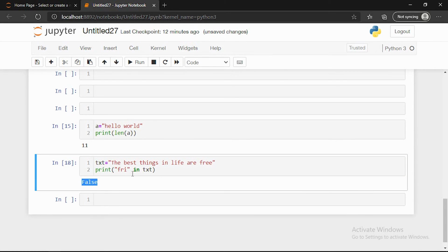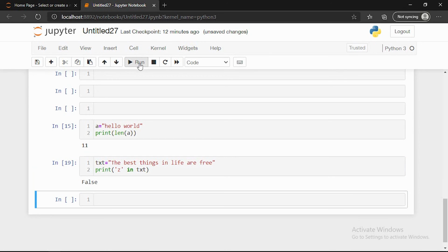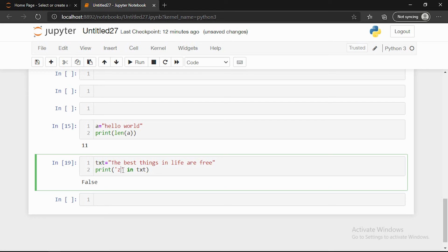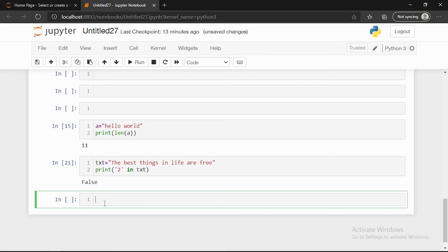The same thing works for single quotes. We'll see what will happen. I'm giving a character that is not present, so it is False, but if I give B, it is True because it is present. If you use a number, the same thing, there is no number, so it's showing False. This is how we can check whether a character or anything is present in the string or not by using this format.